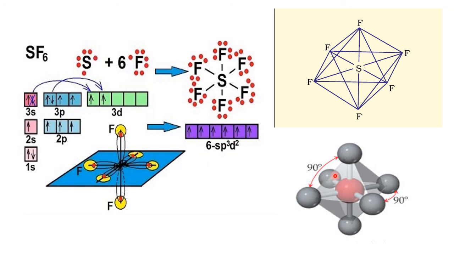Then SF6, where d entry is there. PCl5 is triangular bipyramidal, sp3d, whereas SF6 is sp3d2 octahedral, or one more name is square bipyramidal, since a square and two pyramids are there. You can call it square bipyramidal or octahedral, whereas in the case of PCl5 it is triangular bipyramidal. With this we conclude today's session on hybridization where d entry is there. I think we will wind up almost all of valence bond theory.